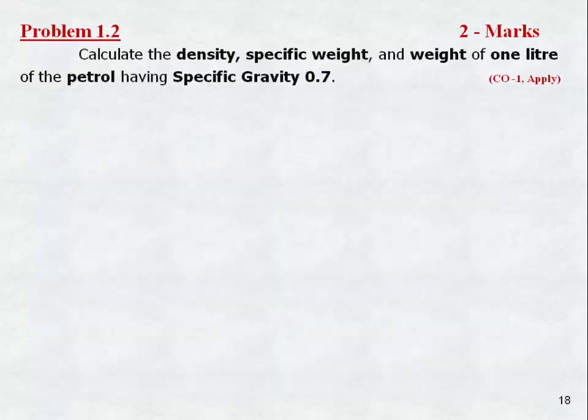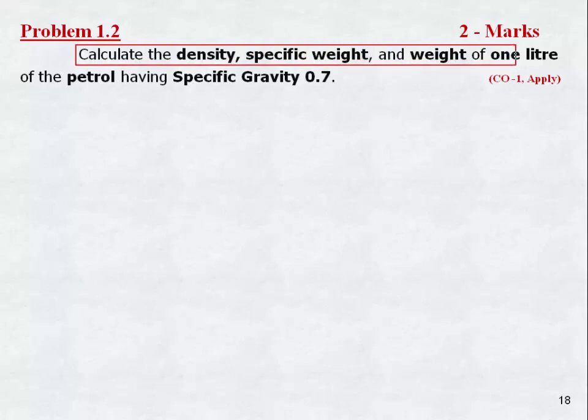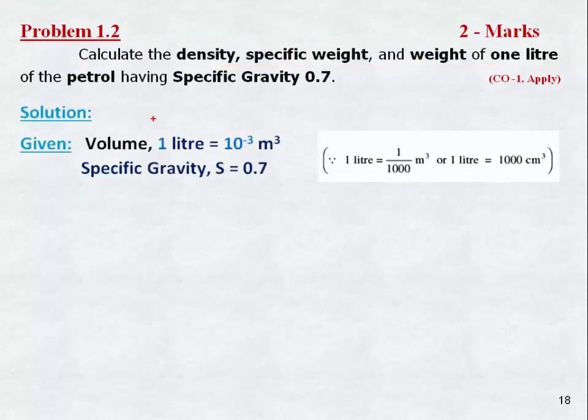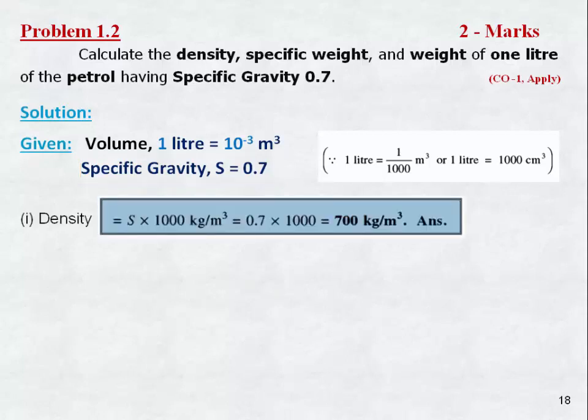Next we are going to see problem 1.2. Calculate the density, that is mass density, specific weight and weight of 1 liter of petrol having specific gravity 0.7. Given data: we know volume 1 liter equal to 10 power minus 3 meter cube. They are given specific gravity S equal to 0.7. First we find the density.